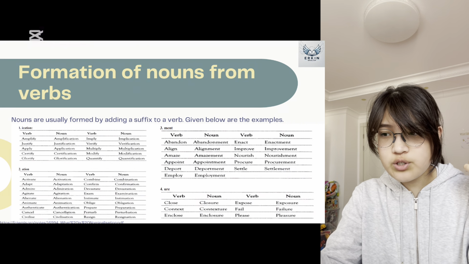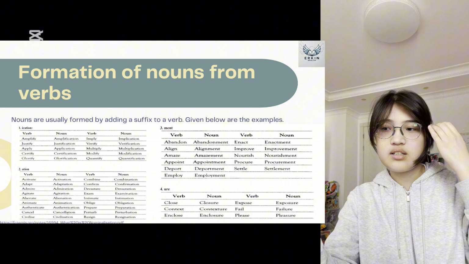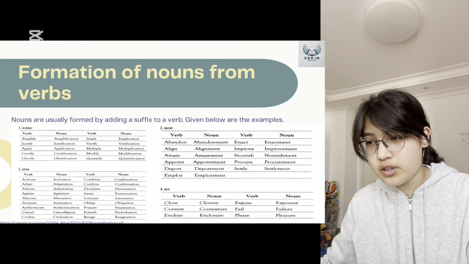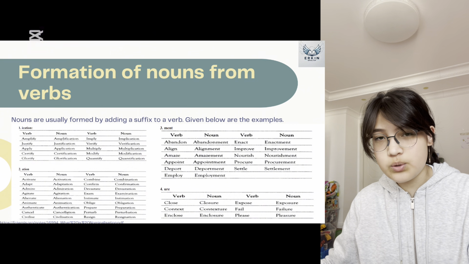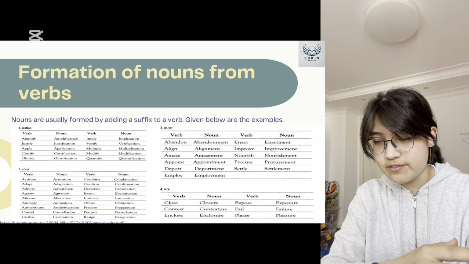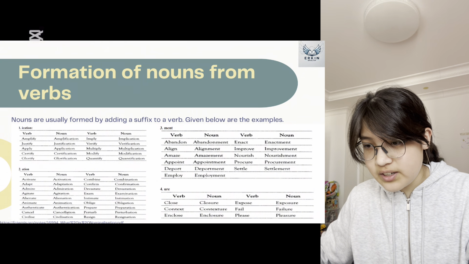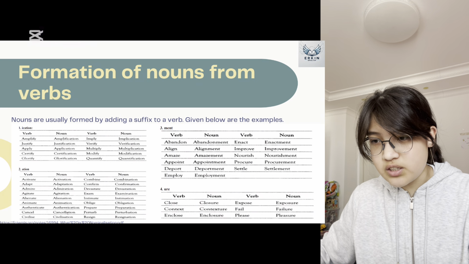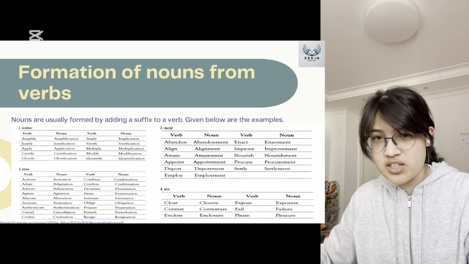How do we form nouns out of verbs? Nouns are usually formed by adding a suffix to a verb. Here, I have 4 different suffixes which we can use to form a noun out of a verb. There's the site right here on the bottom where I gathered all of this information and all of these tables.